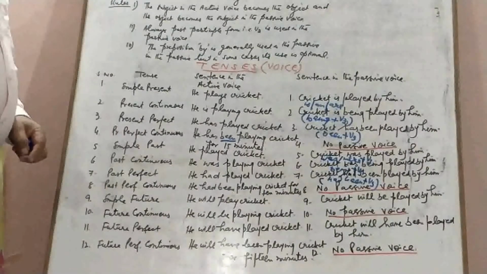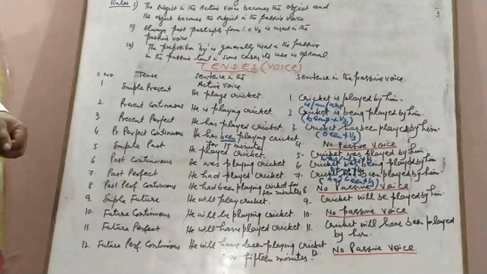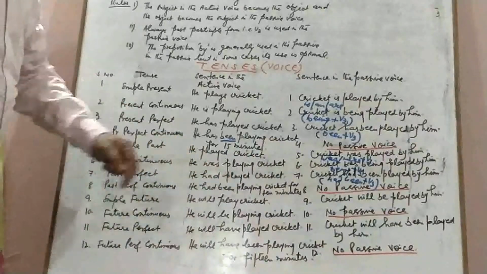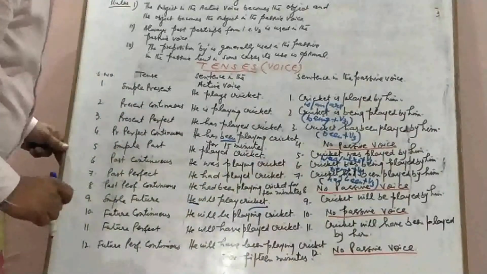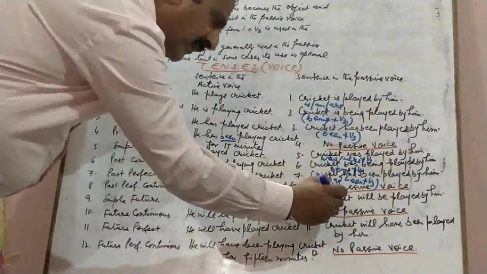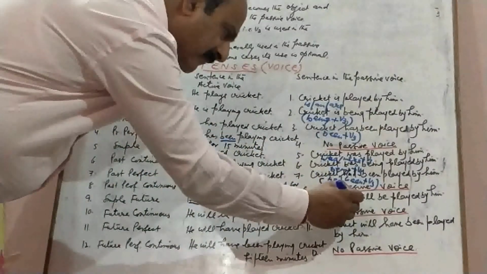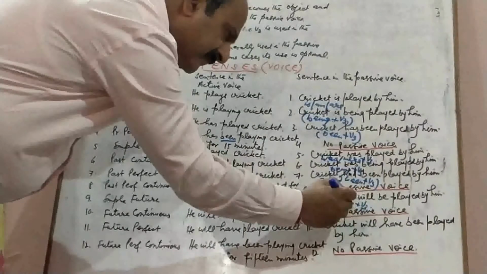Then we come to simple future. In simple future we use will, shall, and first form of verb. So he will play cricket. He is a subject, cricket is object, so it will be cricket will be played by him. So we will use be plus V3.